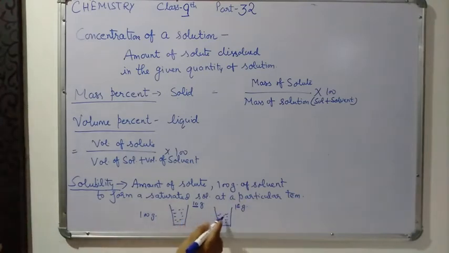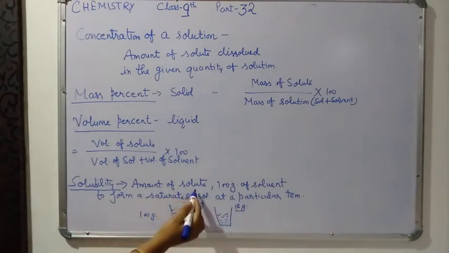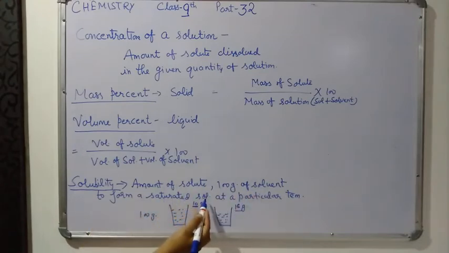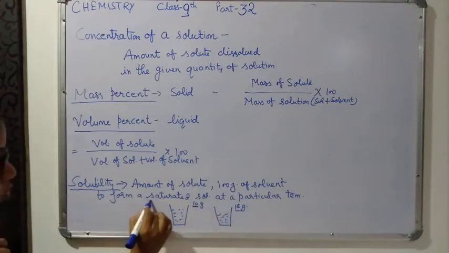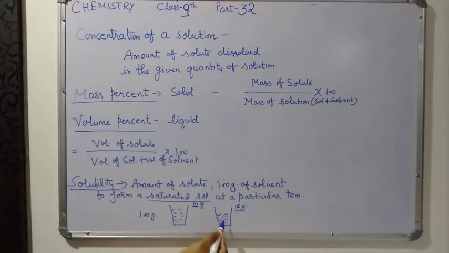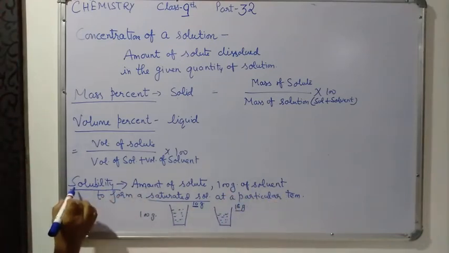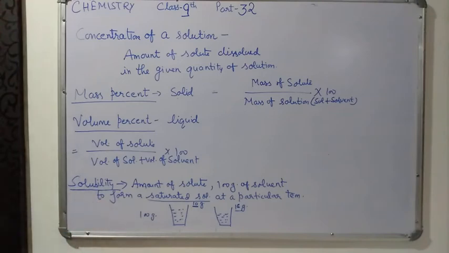So the solubility of that solute will be 15 gram. After adding this 15 gram of solute, no more solute can be added, because you have formed a saturated solution at a particular temperature. That is called its solubility.